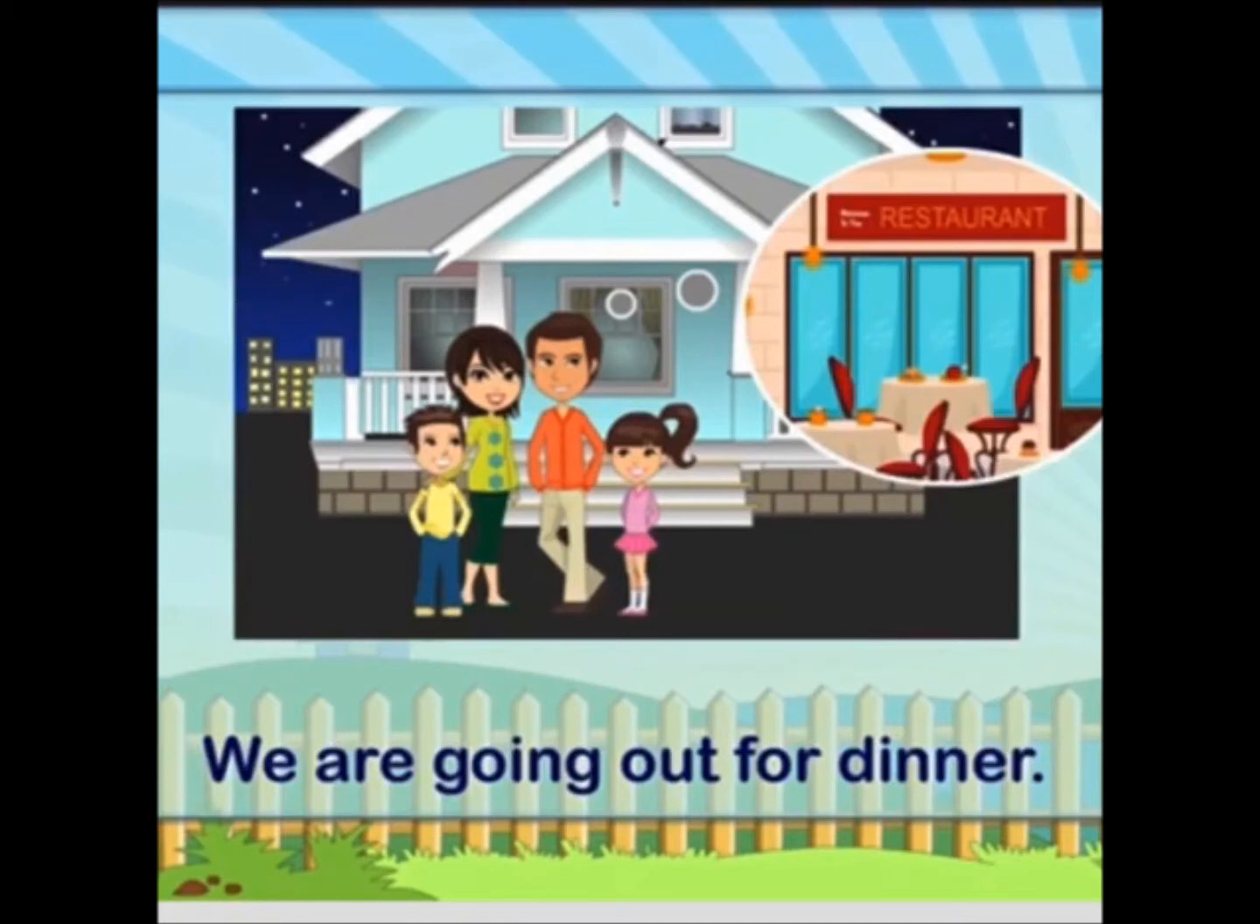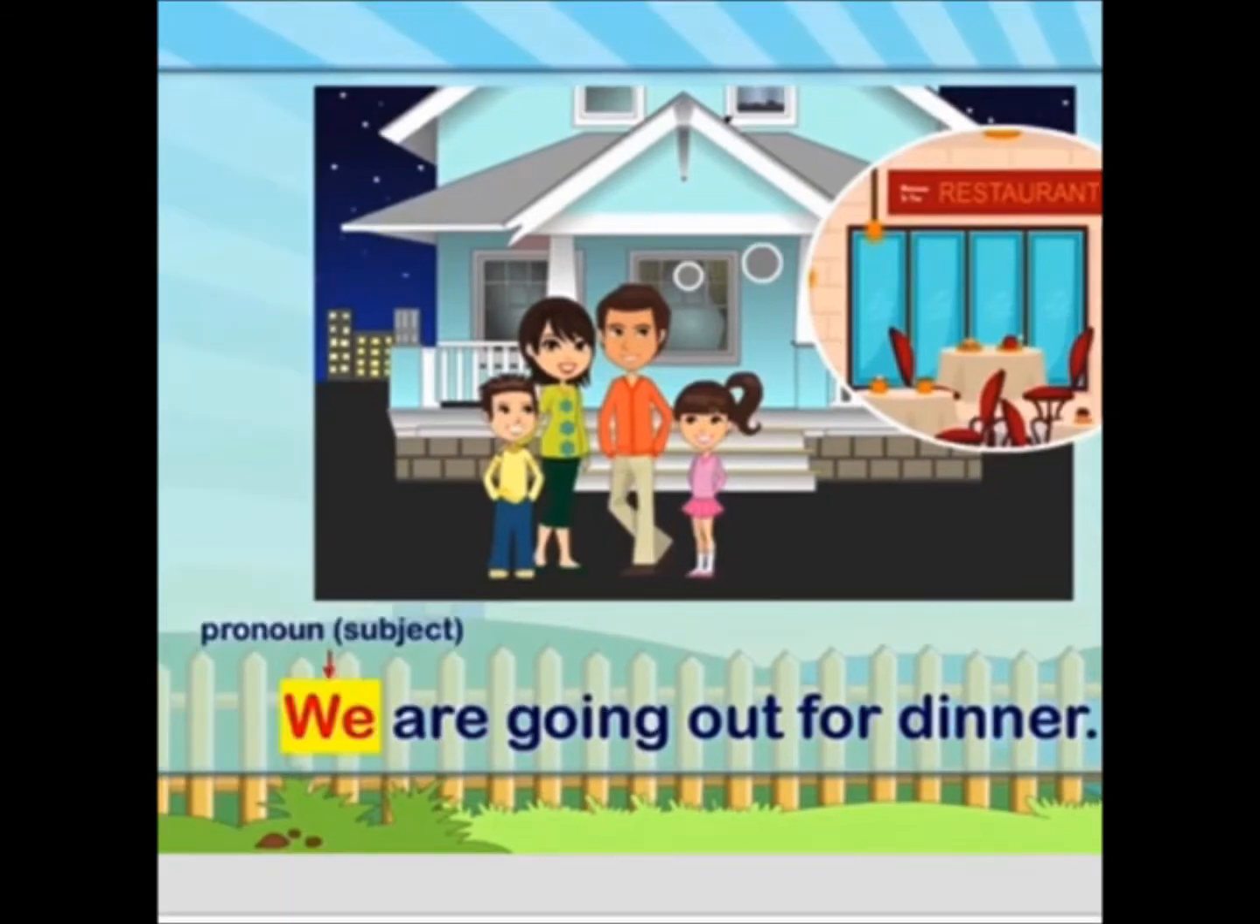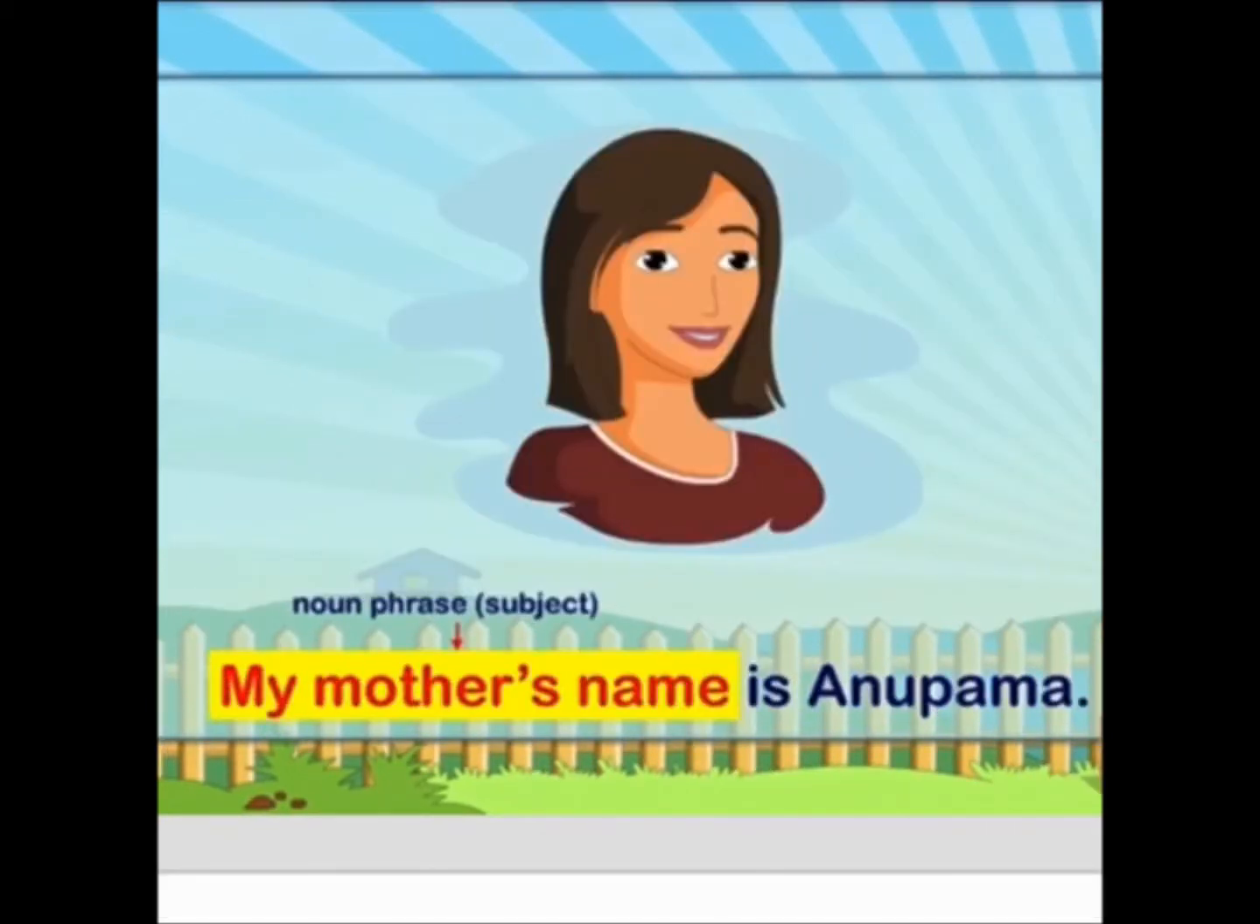I told you that a subject can be a noun, it can be a pronoun, it can be a noun phrase. So this is the form in which we are doing that. Subject is a pronoun. We is a pronoun. So we are talking about we in this sentence, we are going out for dinner. So that will be our subject. See, pronoun is we and it will be a subject for our sentence because we are talking about we in this sentence. So pronoun we and subject will be we. I hope it is clear now.